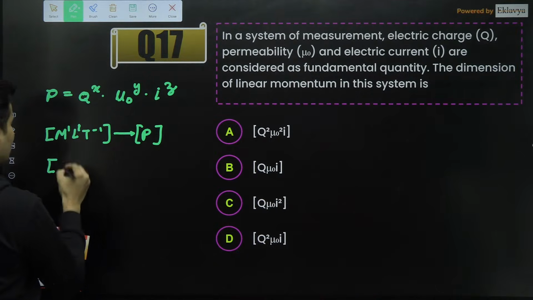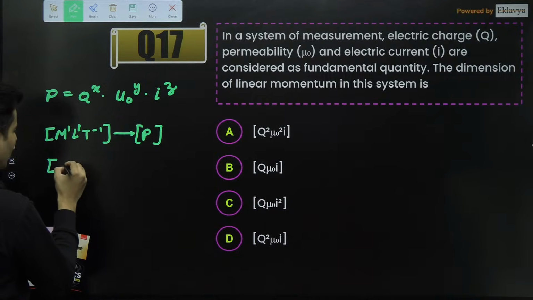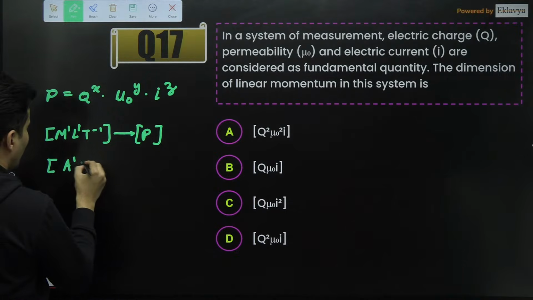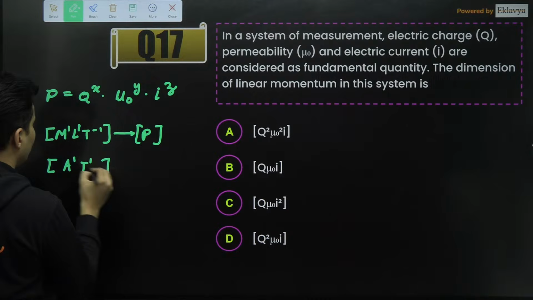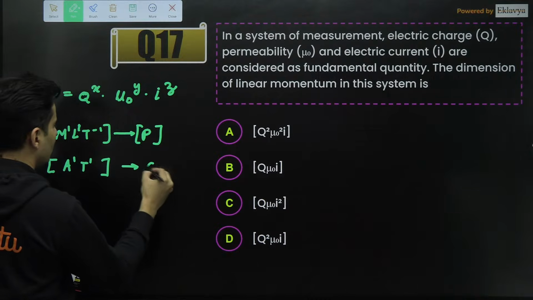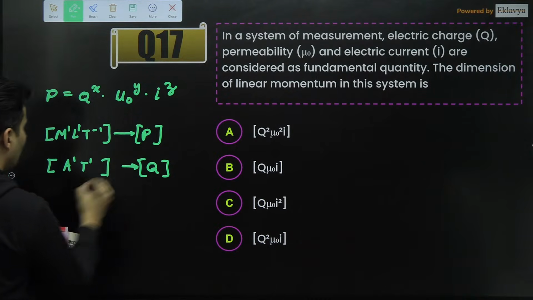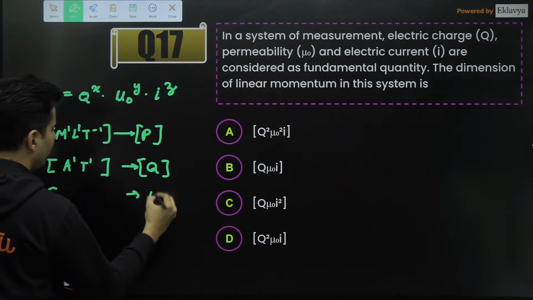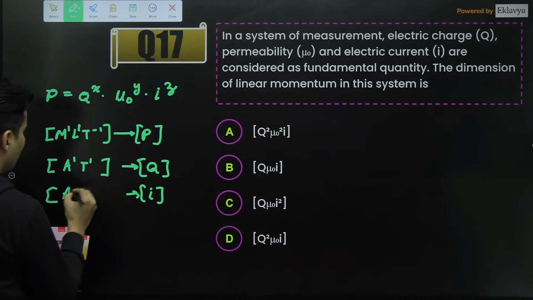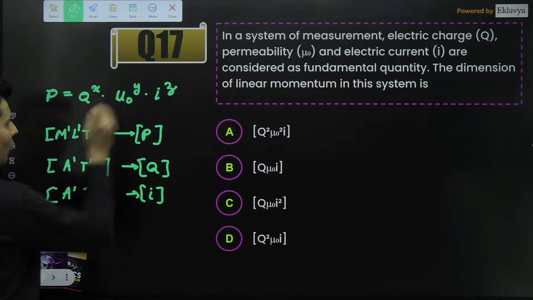Similarly, what will it be for charge? It is current into time. So it will be A raised to 1, T raised to 1. Current into time is basically charge, so this will be the dimension of charge. The dimension of current will be just ampere raised to 1. That's it. What about mu naught?